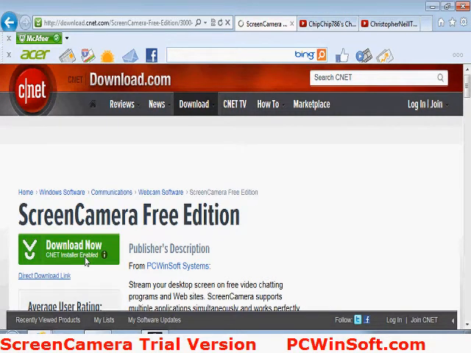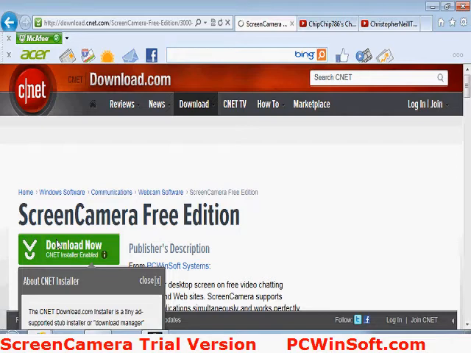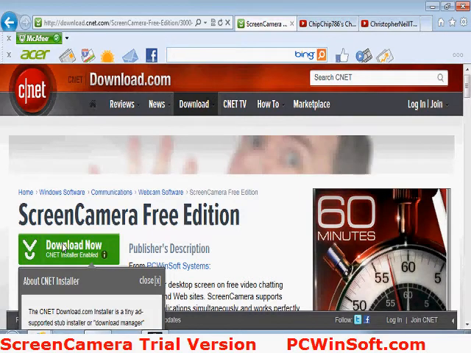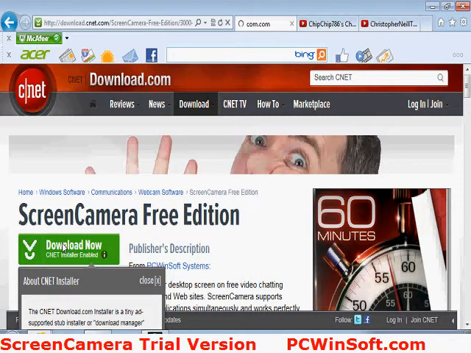What you want to click is where my mouse is right now, where it says download now, CNET installer enabled. Click that. In about 3 seconds I'll be able to click it. Okay, now I can click it.